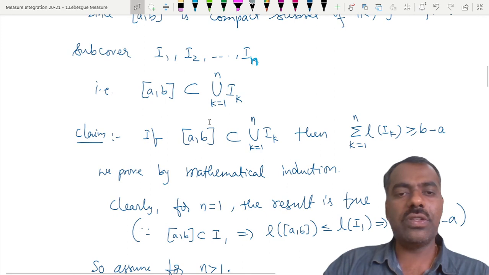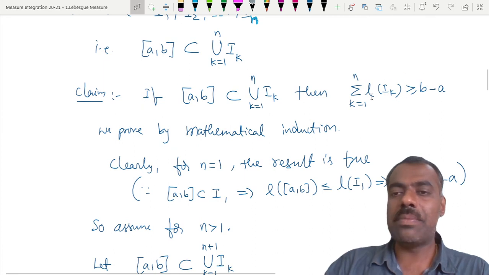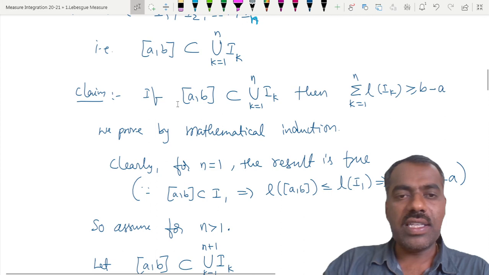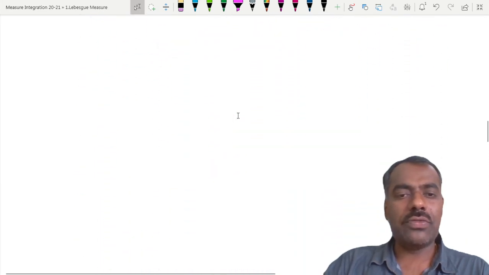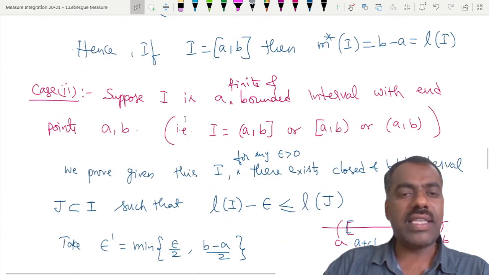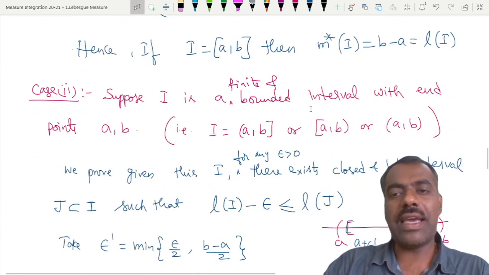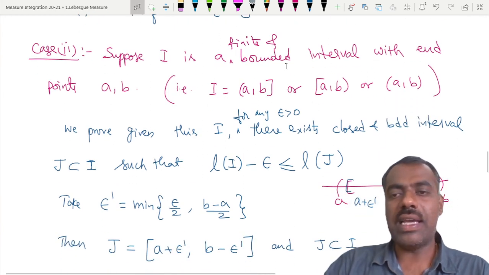In this case we proved that whenever [a, b] is contained in such a finite union, then the sum of those lengths is greater than or equal to b minus a. This statement we prove by mathematical induction. Once we have proved this, the second case is a bounded interval with endpoints, that is, I can be any one of these forms.